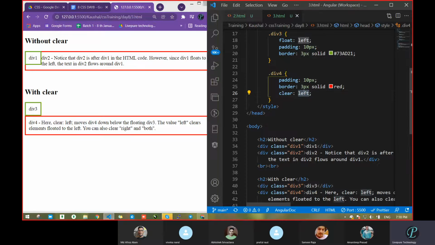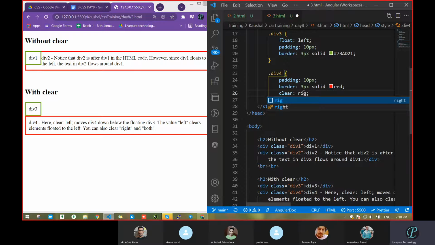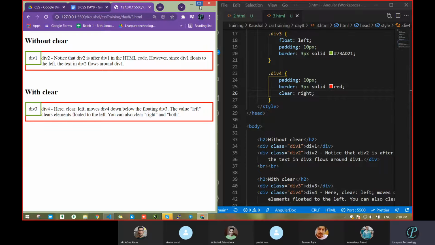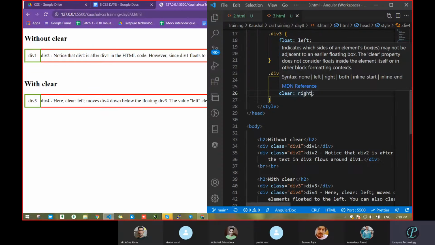Now go with another property, float, sorry, I am writing float, right. Now tell me what happened. Clear, right? Without clear and with clear, what it has done? It had placed right side and left side like that. Let me increase the screen size. Yeah, see this. Now due to clear, we had placed that in the left side.